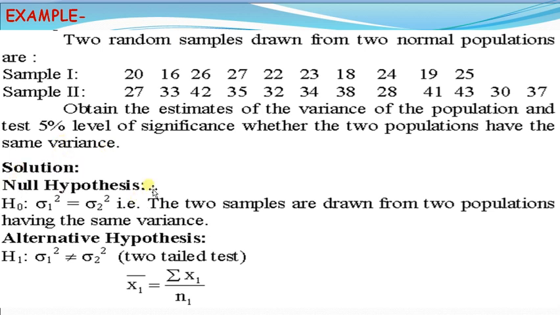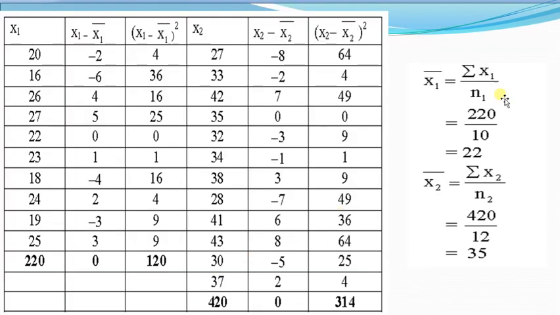First we establish the null hypothesis H0: sigma 1 square is equal to sigma 2 square, that is, the two samples are drawn from two populations having the same variances. And the alternative hypothesis H1: sigma 1 square is not equal to sigma 2 square, that is a two-tailed test. x1 bar is equal to summation x1 upon n1 and x2 bar is equal to summation x2 upon n2. These are the x1 values, 1, 2, 3, 4, 5 up to 10 values,